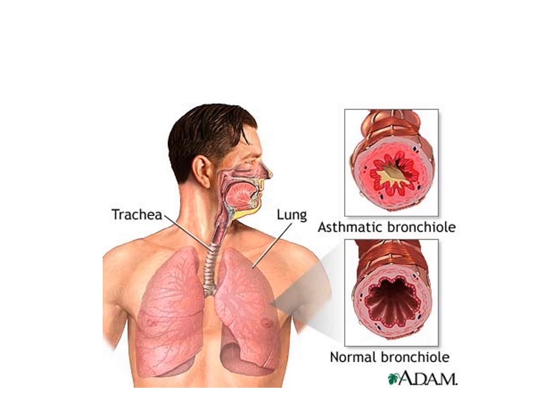Now in this diagram we can see the asthmatic bronchial and a normal bronchial. In the asthmatic bronchial you can clearly see that the lumen of the respiratory airway is narrowed because of the hypertrophy of the smooth muscles, and even the secretions, that is hypersecretion, is there.